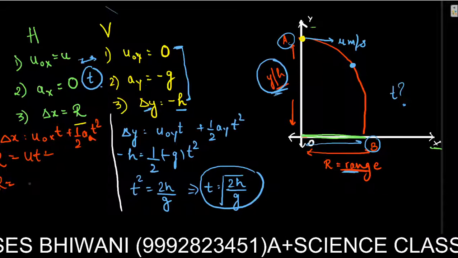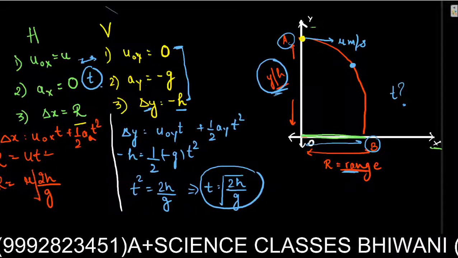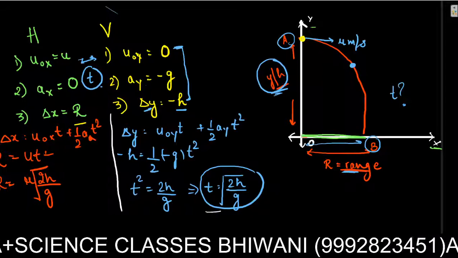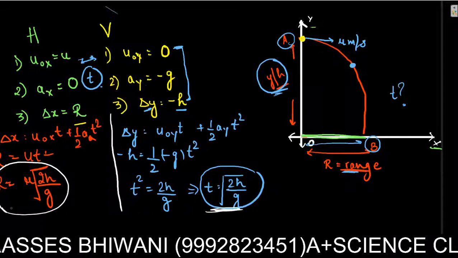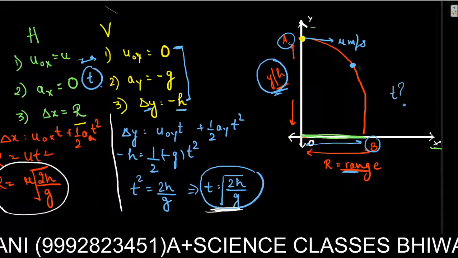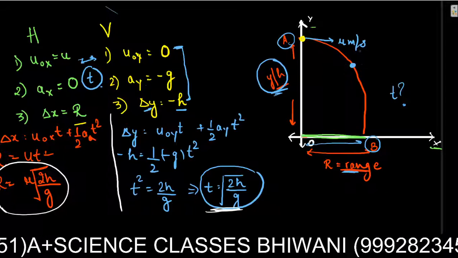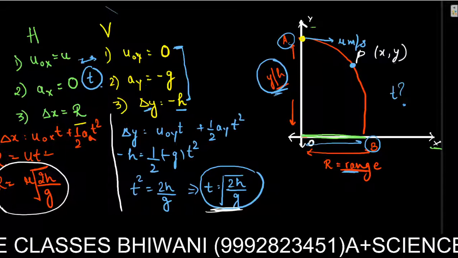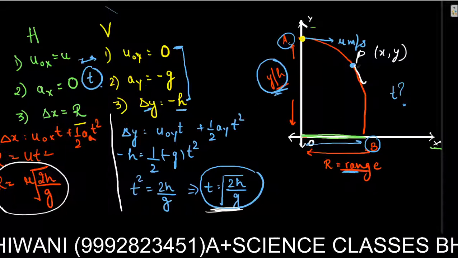And if I put the value of t, it's going to be u into the square root of 2h over g. So these two are the values which are going to be needed, or which you're going to find out. And there is one more thing that we are going to use. Just consider that at any instant you want to find the velocity. Take it as point P, whose coordinates are x and y. The tangent vector will denote our velocity.